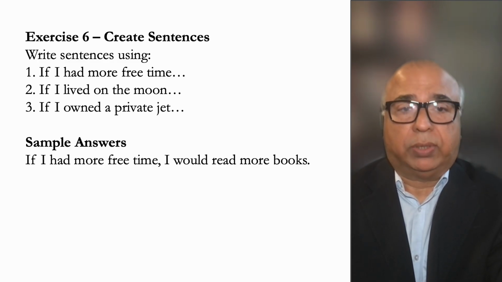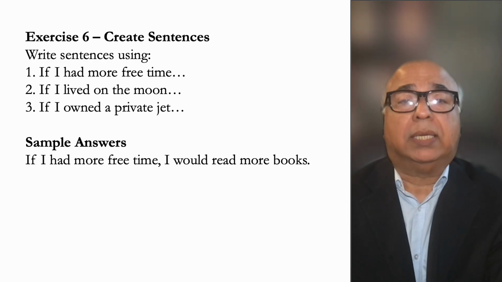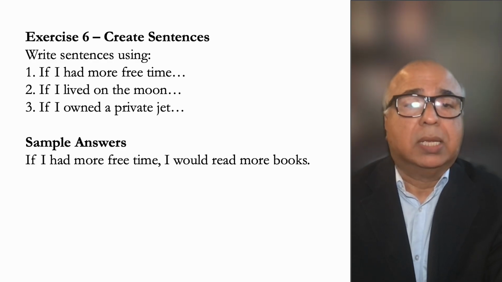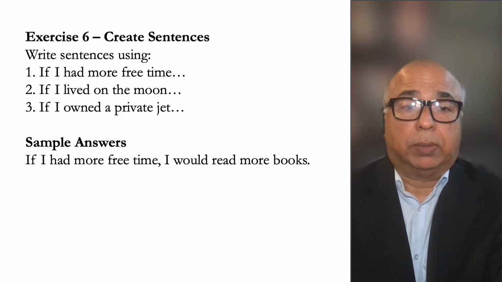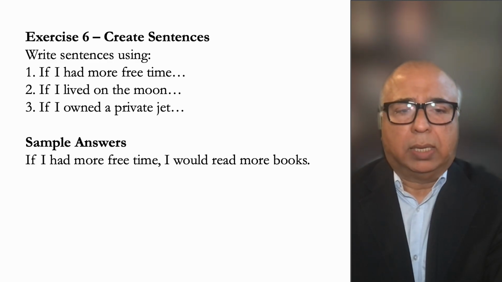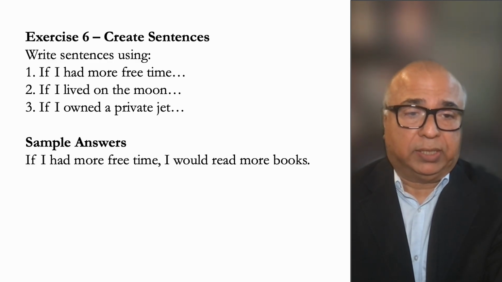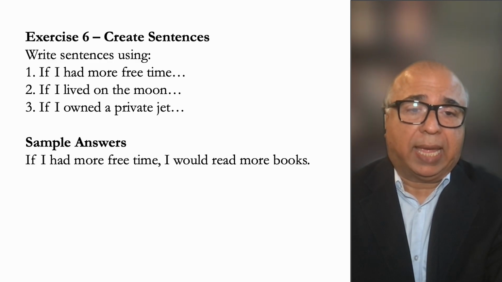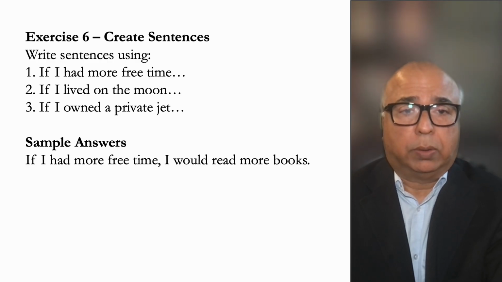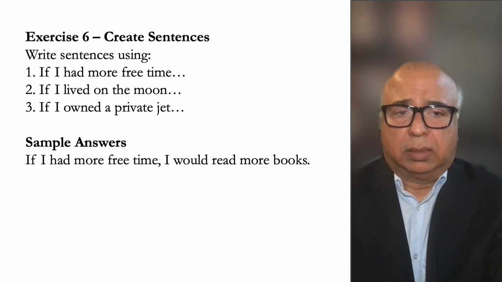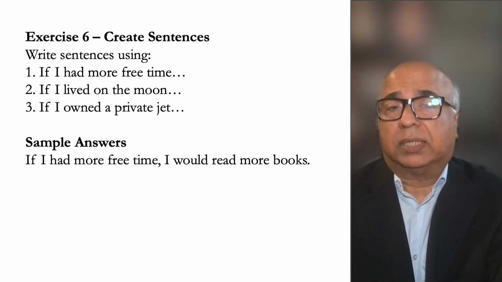I am not going to give you the answers this time because I need you to learn by practicing. I need you to create sentences. Write sentences using: if I had more free time, if I lived on the moon, if I owned a private jet, what would you do? All right? I've given you one sample example. If I had more free time, comma, I would read more books. Okay? Write these sentences, complete all three of them, and write them in the comments if you want.